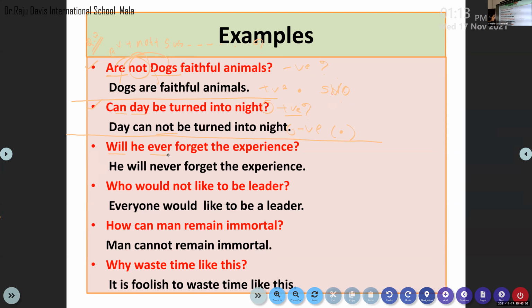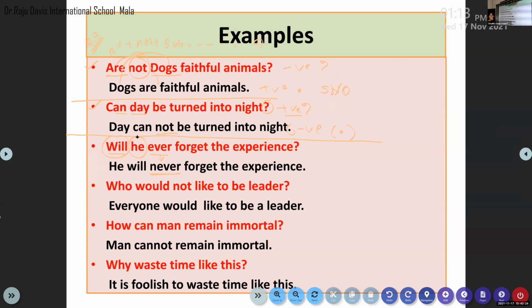So when you change this positive question, you should change the positive question into negative, right? That is why ever is changed into never. Never is a word of negation in English grammar. So remember, auxiliary verb first, then comes the subject.